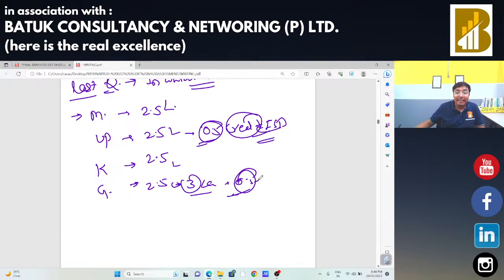In that case, I can issue a debit note to transfer that input tax credit, and that debit note should be called an ISD debit note. So if there is excess, a credit note can be issued. If there is less, a debit note can be issued, and the transfer of input can be done by filing the form GSTR 6. That is the complete concept of input service distributor.